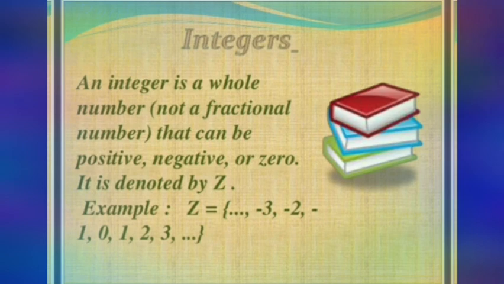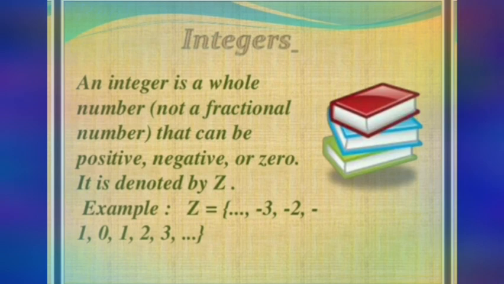So an integer is a whole number that can be positive, negative or 0, and it is denoted by the capital letter Z. So that means it can be minus 4, minus 3, minus 2, minus 1, 0, then plus 1, plus 2, plus 3, etc.